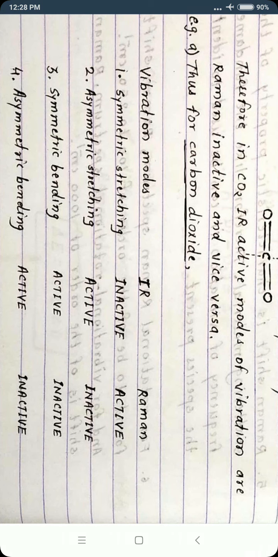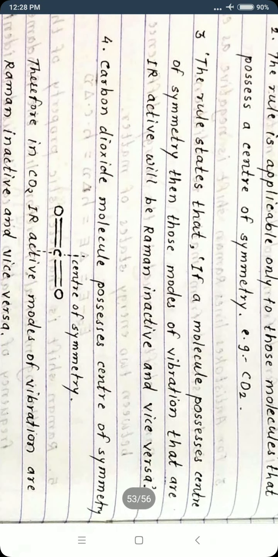As carbon dioxide possesses a center of symmetry, according to the rule, IR active modes are Raman inactive. We already know that symmetric stretching is IR inactive, but it is Raman active, and the remaining 3 are IR active but Raman inactive. This is the explanation of the rule of mutual exclusion.